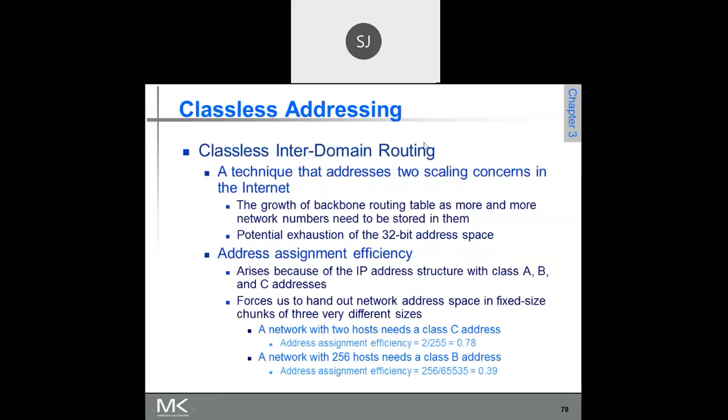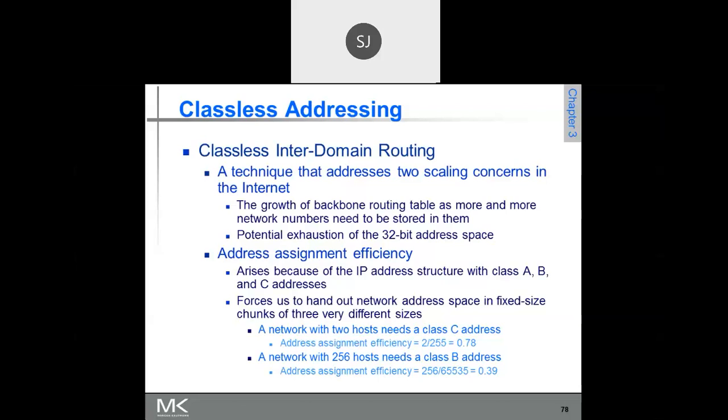Classless interdomain routing. In the last class we had started with this. Here there are no classes at all. Like class A, class B, class C, class D, there are no classes. One thing you remember, whenever you say class A, it is very much implied how many bits you are using for network ID.